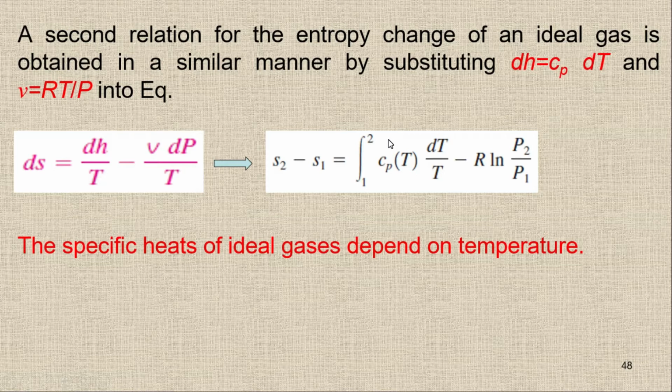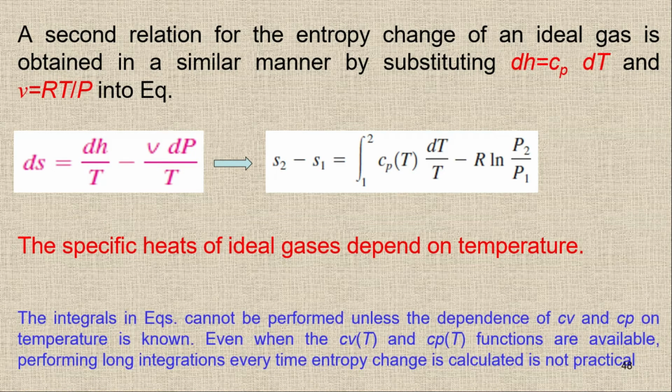As we already discussed in chapter 4, we had some relationship for the Cp, where Cp depends on the temperature: Cp is equal to A plus BT plus CT square plus DT cube. If I put that relation in this equation, ultimately I will have to perform a long integration again and again to find the entropy change for different processes.